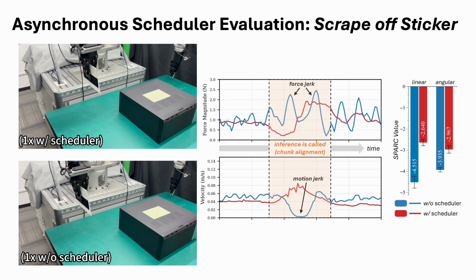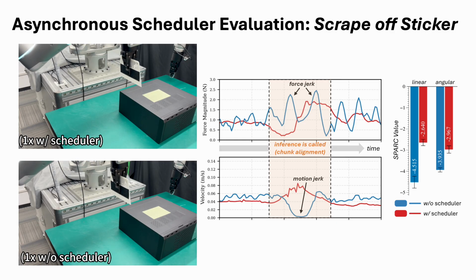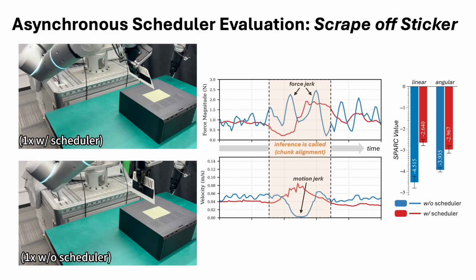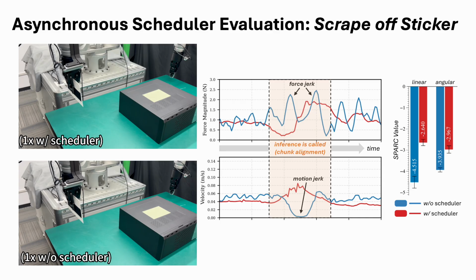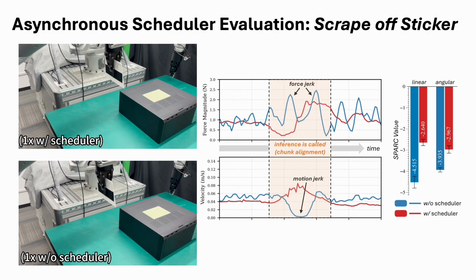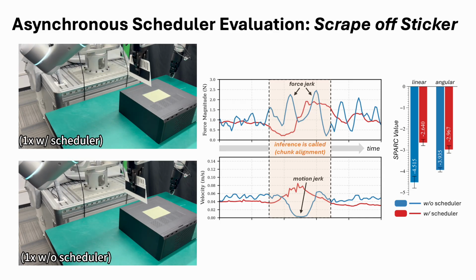Finally, here's why the asynchronous scheduler matters. It hides inference latency. With it on, action chunks stitch together smoothly for stable scraping. With it off, the robot hits stale waypoints and you see jerky resets, exactly matching the sharp velocity drops in the plot.